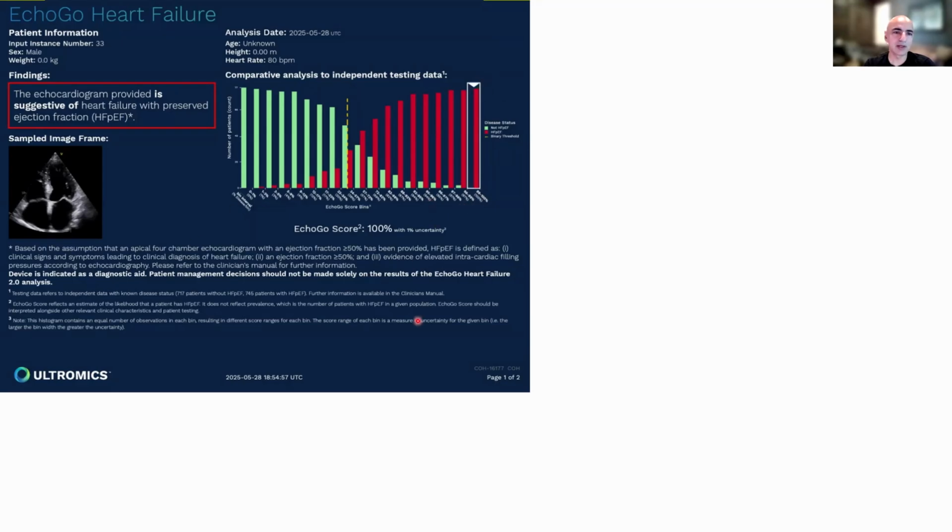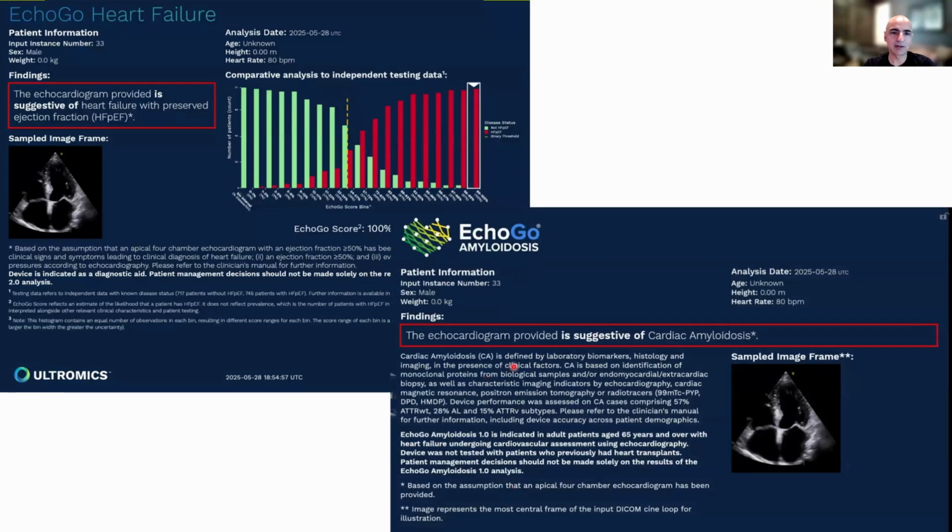And so now this is giving me some interesting information. It's saying that this patient has heart failure. And then the next slide it gives me says echo is also suggestive of cardiac amyloid. So even though I couldn't detect cardiac amyloid on this echo because of the AFib, the algorithm was still able to figure it out. And if we had seen this and we didn't know about it, we would have then proceeded to further evaluation. Most likely we would have submitted this patient for a cardiac MRI.